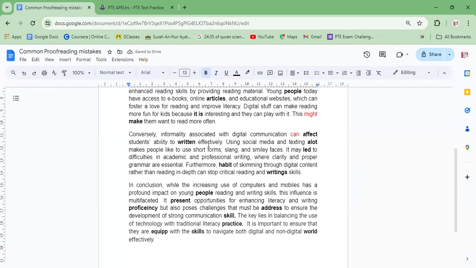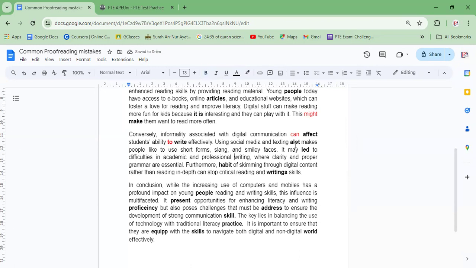Students' ability to write effectively. So what's the mistake here? Can you notice the word two before that? So do you notice this? It's to written effectively. After the preposition to, the base form of the verb is used. It's the root of infinitives as well, that with to we use the first form. Okay, so to go, to play, to read, to write, to sleep, to practice, to pass the exam. So it's always first form with to.